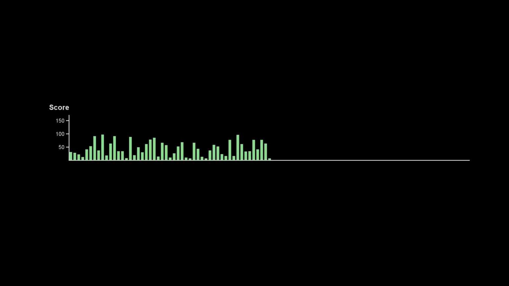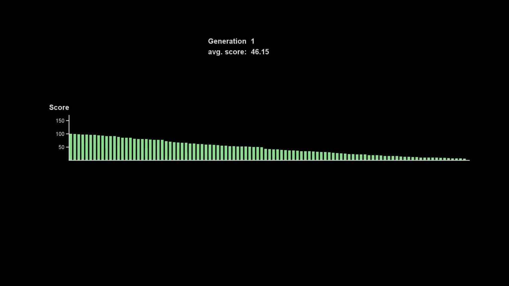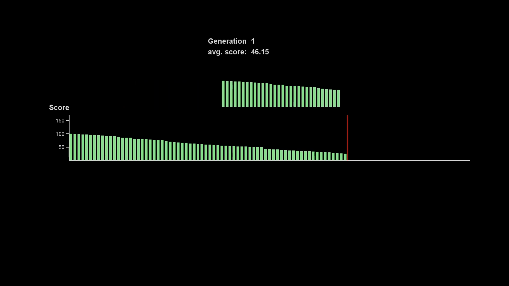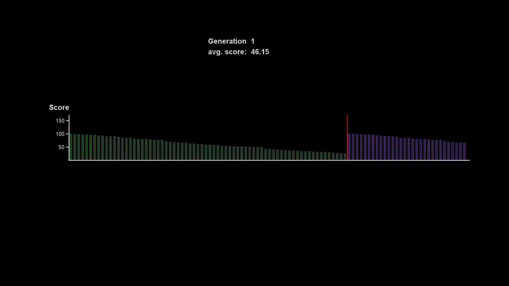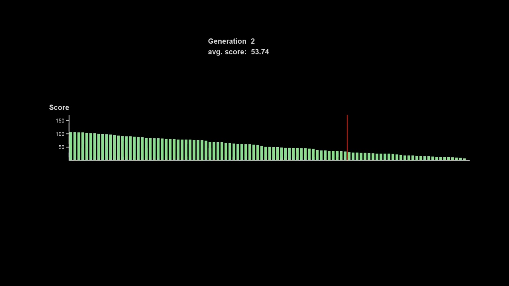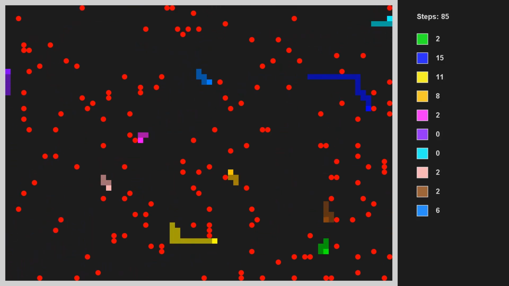Initially, the randomly generated networks play a few games of Snake. The weakest ones are eliminated and replaced with copies of the best performing networks. These copies are then subjected to slight mutations. With each subsequent generation of networks, the average score they achieve should increase. That's all for the explanations. Let's place 10 snakes on the board and observe how they manage to coexist.